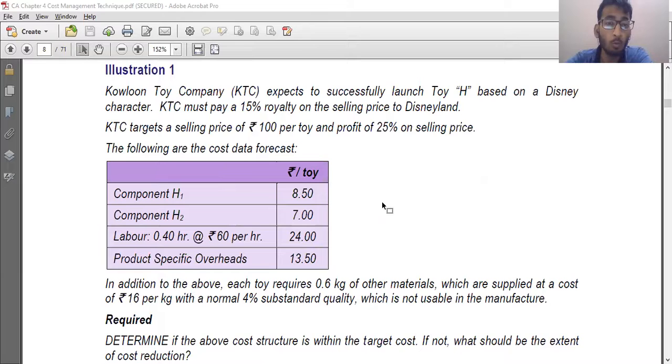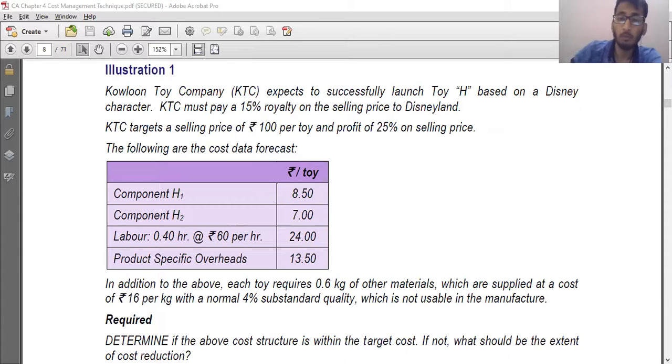The Kowloon Toy Company expected to successfully launch Toy H based on a Disney character. The Kowloon Toy Company must pay a 15% royalty on the selling price to Disneyland.